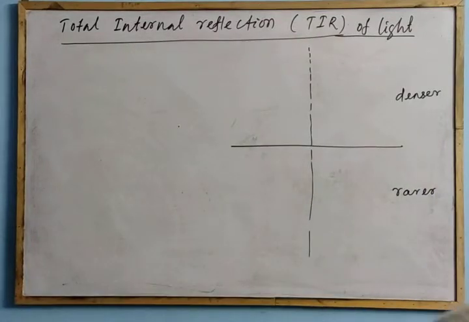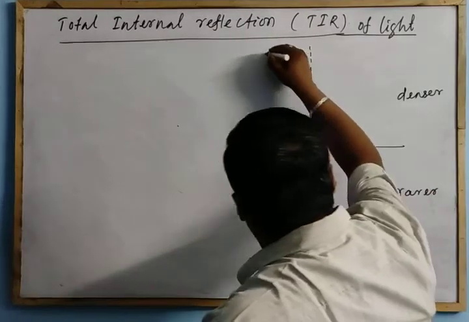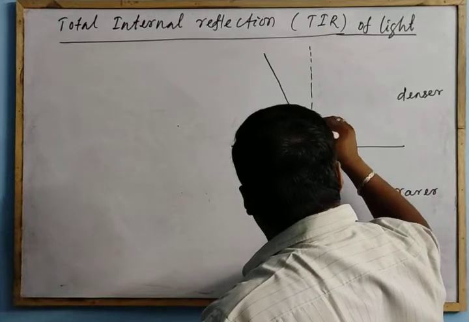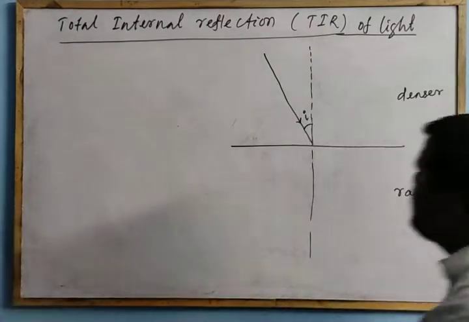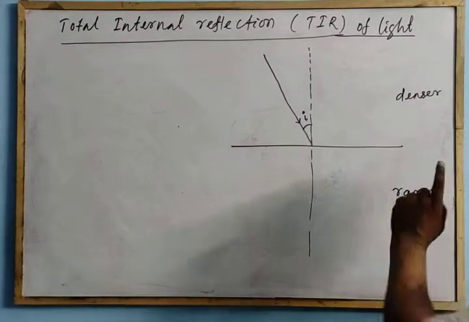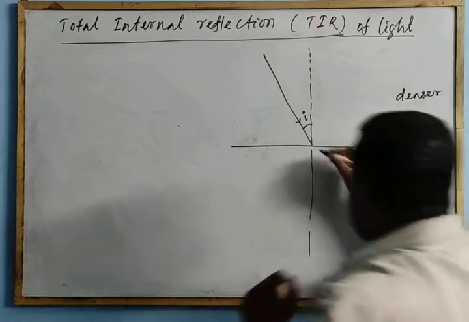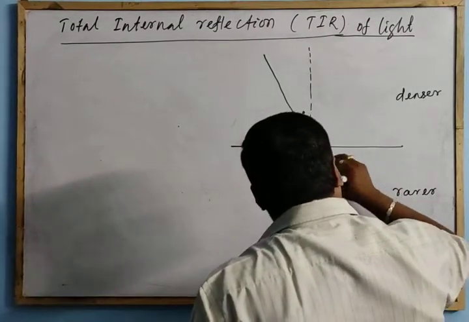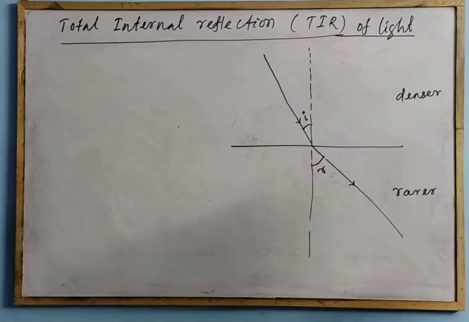As you know, for a ray of light traveling from denser to rarer, let this be the angle of incidence, I. As it travels from denser to rarer, it bends away from the normal. This is the angle of refraction.